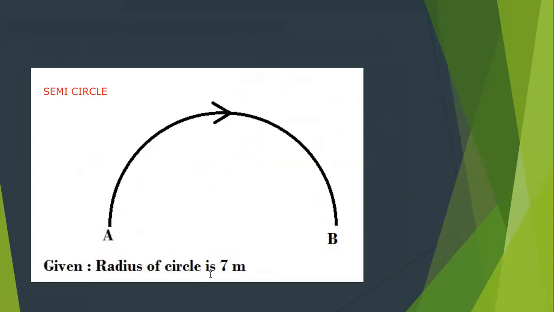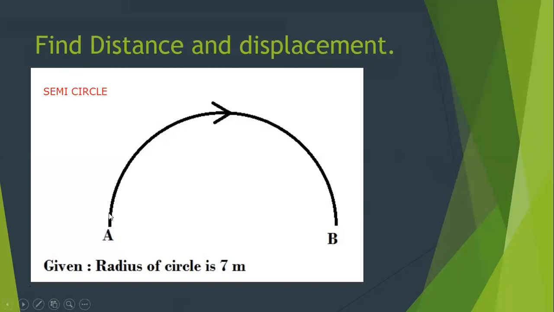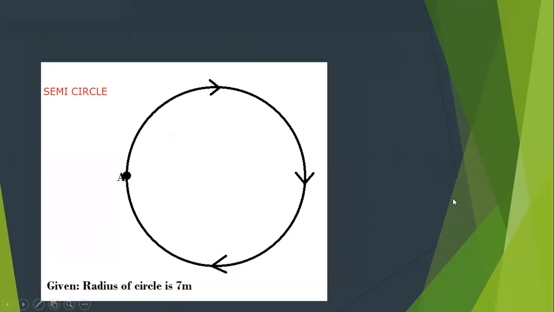The radius of this semicircle is 7 meters. The object has traveled from A on this path and reaches B. So the object is traveling from A on the circular path and reaches B. Now tell me, how much is the distance and displacement?